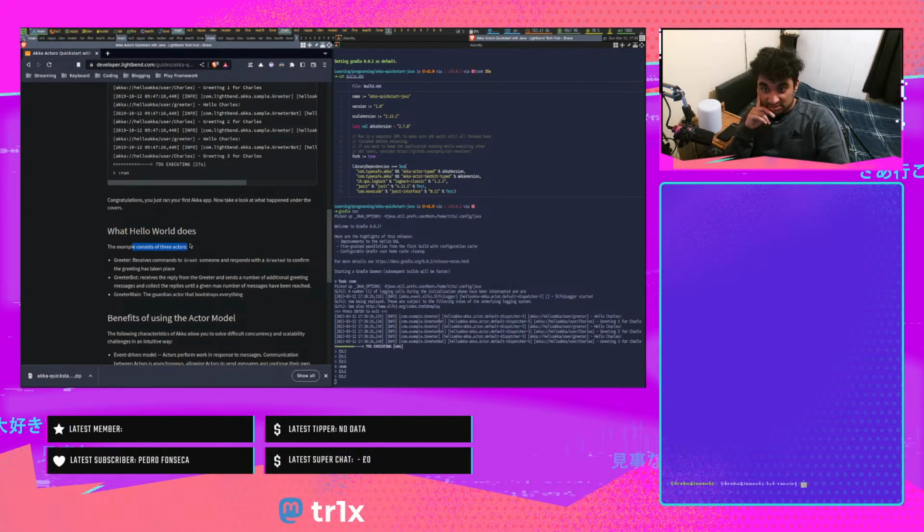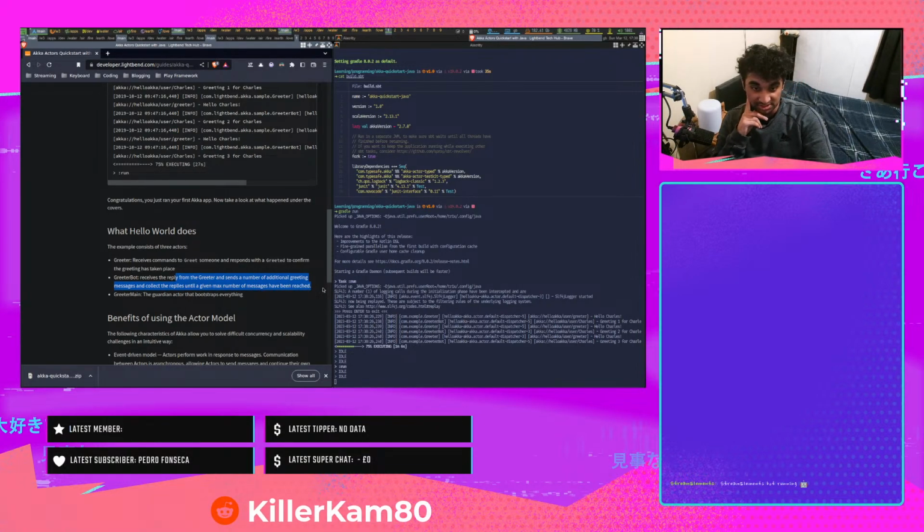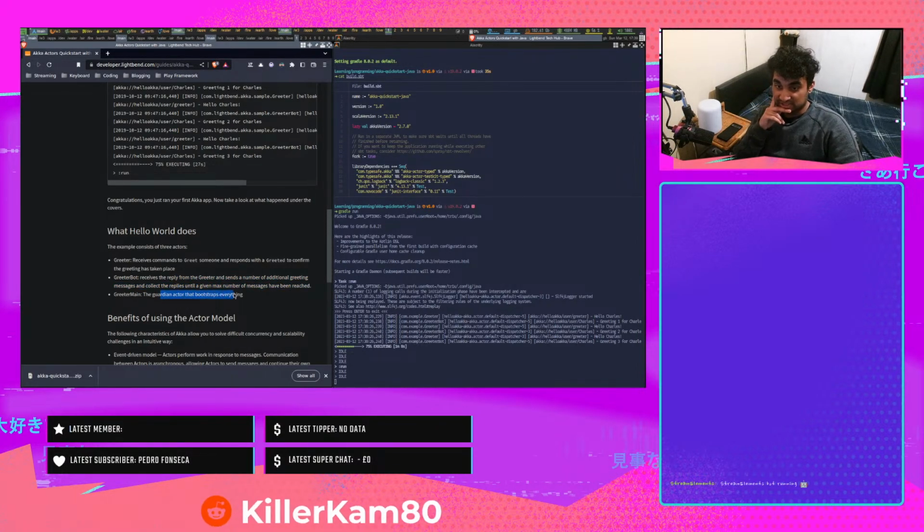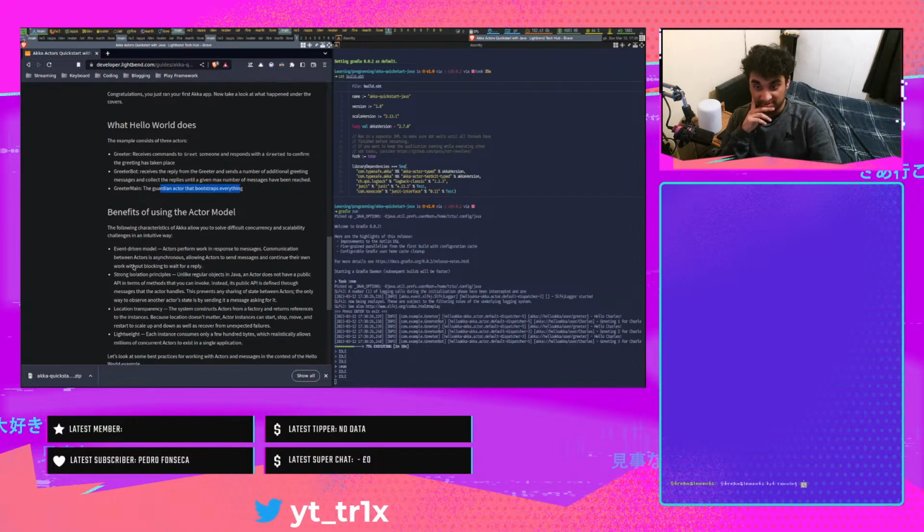Example consists of 3 actors. Greeter receives commands to greet someone and it responds with greeted to confirm the greeting has taken place. A greeter bot receives the reply from the greeter and sends a number of additional greeting messages and collects the replies until a given max number of messages have been received. The guardian actor that bootstraps everything is the greeter main.